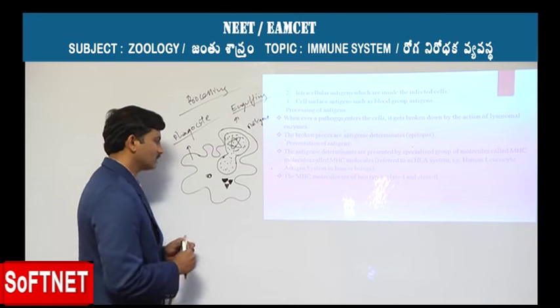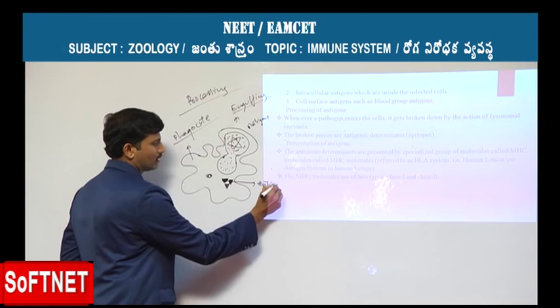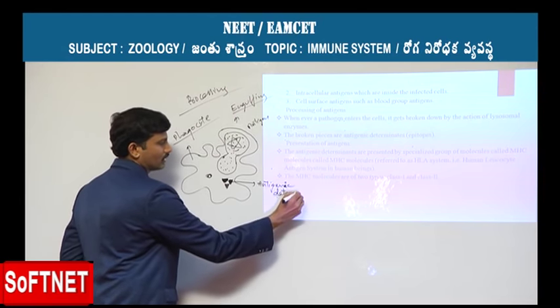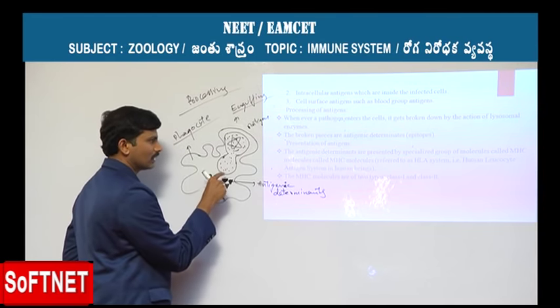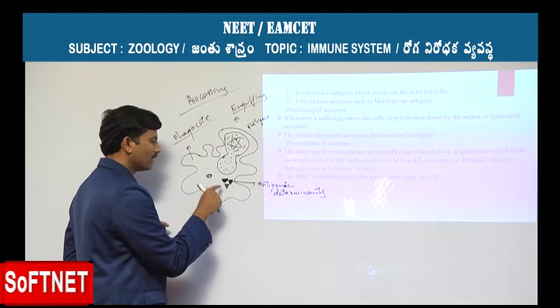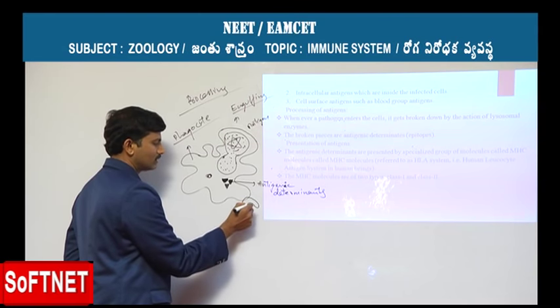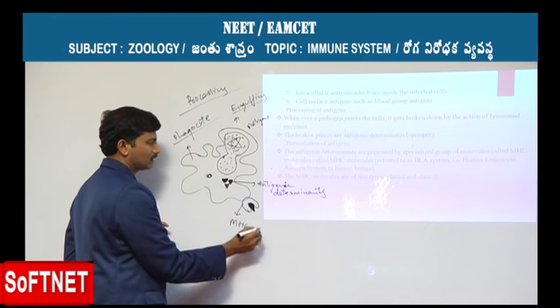Whatever these antigenic determinants are, which are liberated inside the cytoplasm of the cells, are made to present on the surface of the cell with the help of molecules which are called